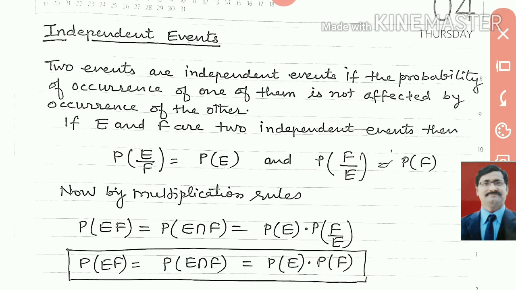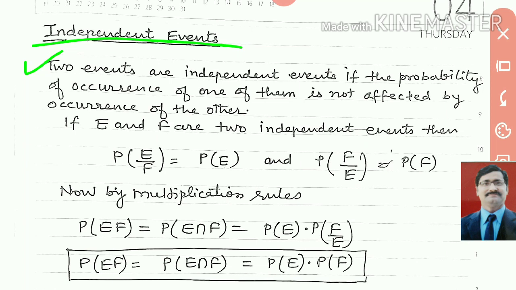Now we will do independent events. Look here, two or more events are given to you, especially two events, and you have to find whether these two events are independent. Two events are independent events if the probability of occurrence of one of them is not affected by the occurrence of the other.